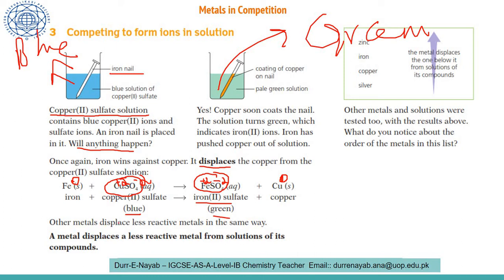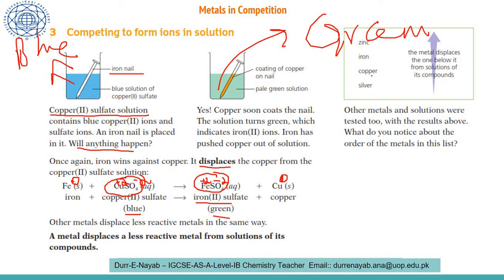All other metals also displace the less reactive metal in the same way. You can see we have zinc, iron, copper and silver. So zinc will win this competition. It will be replaced into zinc sulfate here, and the copper will be deposited on the nail. If we have an iron nail, it will be changed into iron sulfate, and the copper will deposit on that nail.